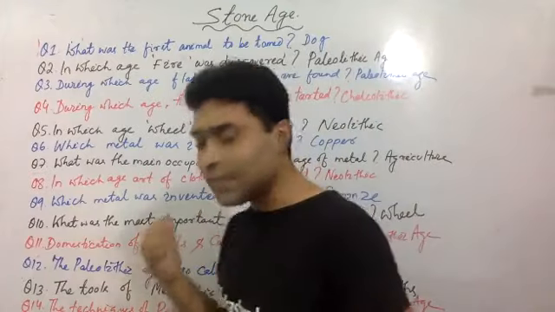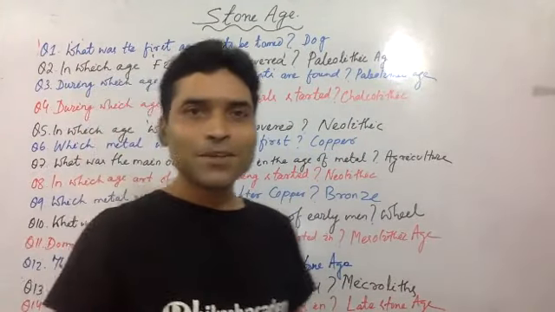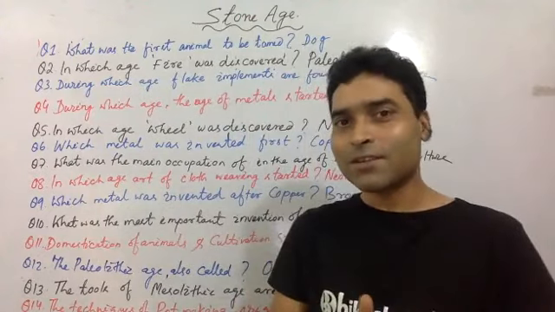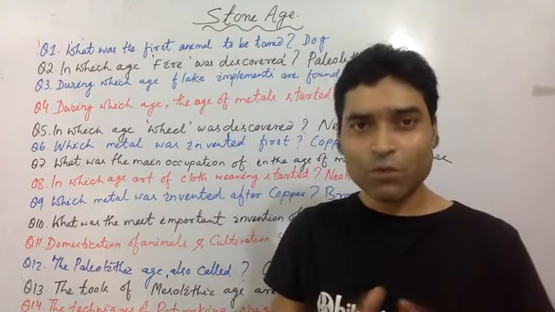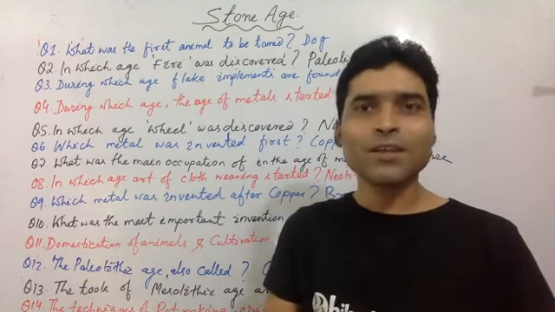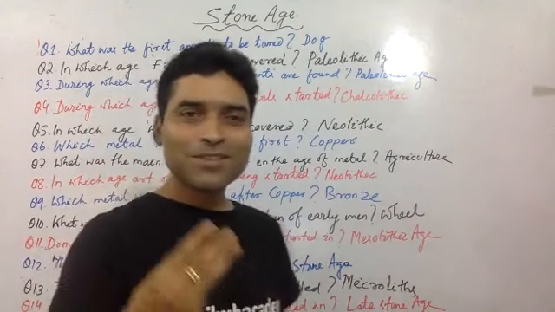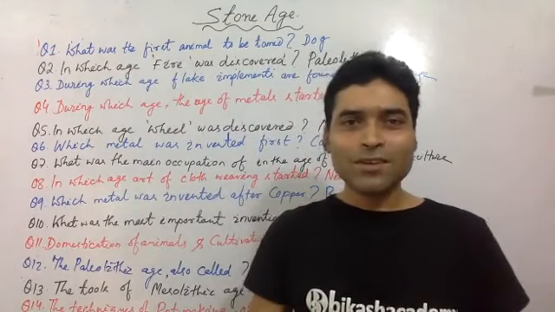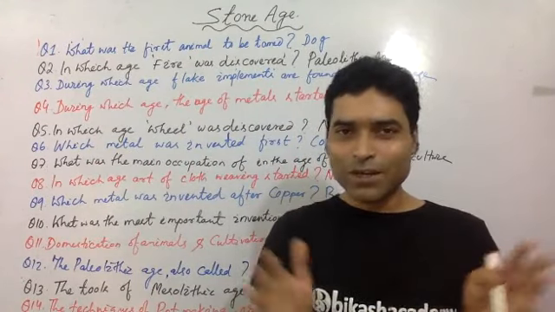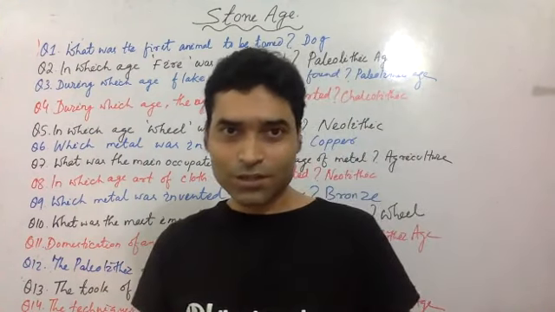Before starting the questions, we should understand that the first age of mankind, human civilization, started from stone only. And the Stone Age can be divided into three categories: early Stone Age, middle Stone Age, and you can say new Stone Age.